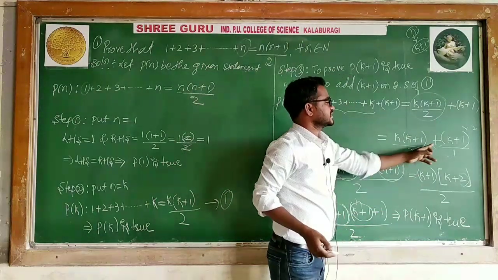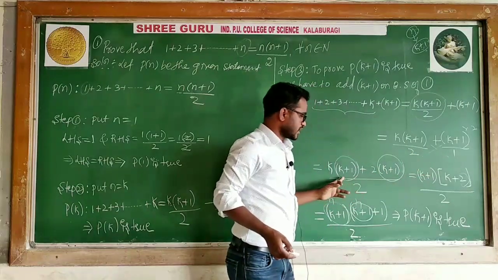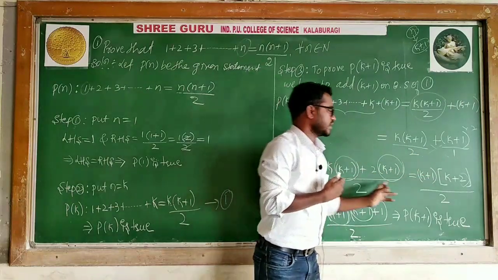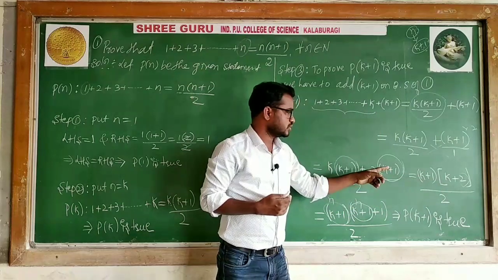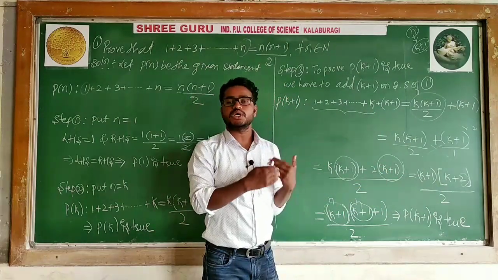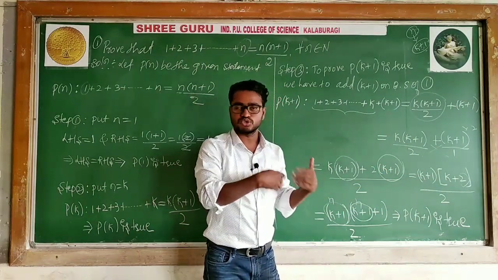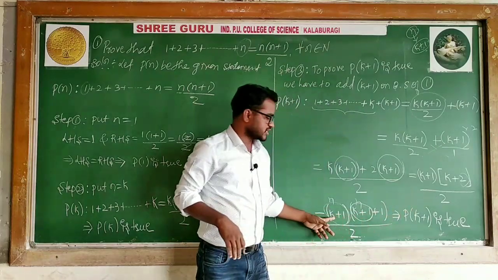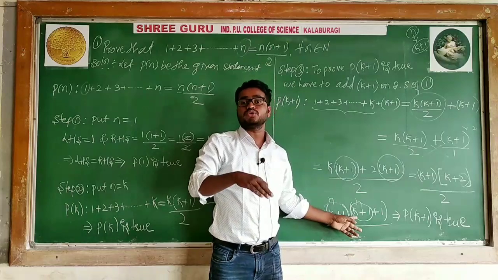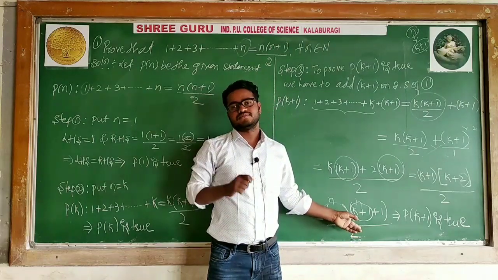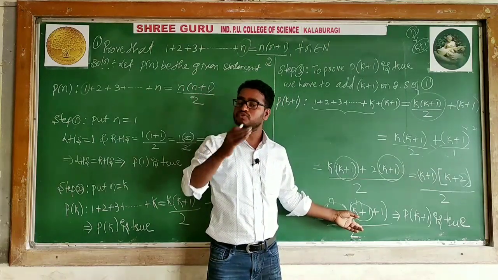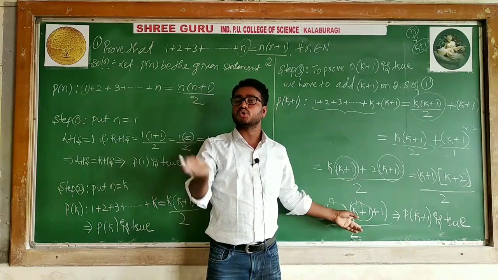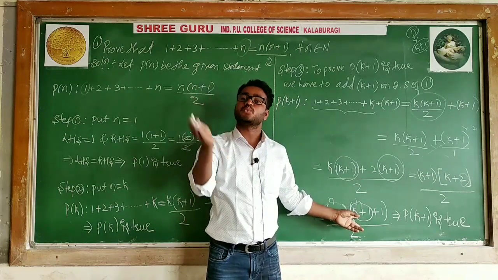This I kept as it is. Taking the LCM, I took k plus 1 outside as common, which leaves k plus 2. If you want to show it in the form n into n plus 1 divided by 2, then 2 can be written as 1 plus 1. Why are we writing this? Because we want to show it in the n into n plus 1 form.